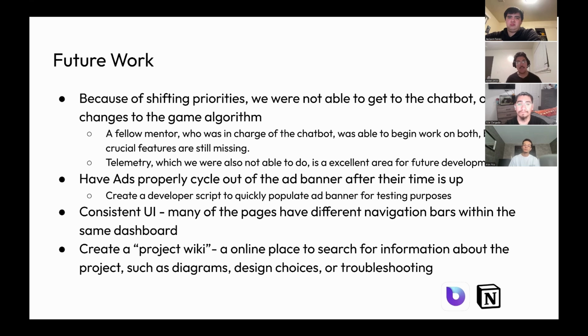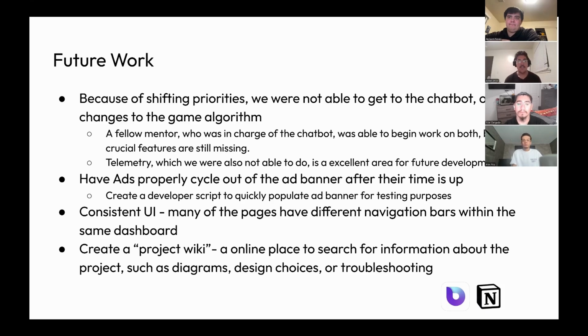Some other areas as well is having ads properly cycle out of the ad banner after their time is up. Right now, they just stay on forever, which is good for us as developers, but not so great for a real product. Another issue is that some of the UI is very inconsistent in areas. Often in one page, you'll have a completely different nav bar to another, and just smoothing those out would go a long way in making this a lot better.